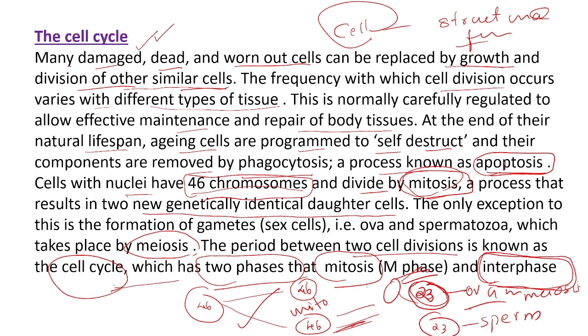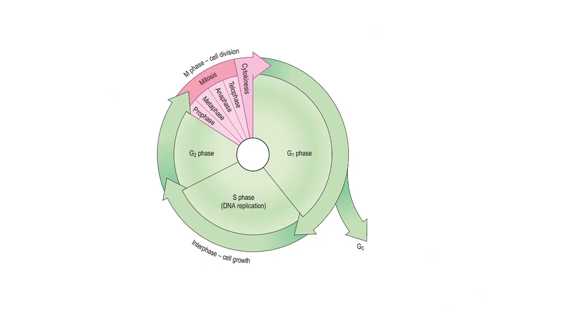The period between two cell divisions is called a cell cycle. This cell cycle has two phases. What are they? Mitosis and interphase. Mitosis is otherwise called M phase. These are the two phases in the cell cycle. This is the thing we have to study. This is a picture of the cell cycle. You have to draw this picture when you get questions at exam time.